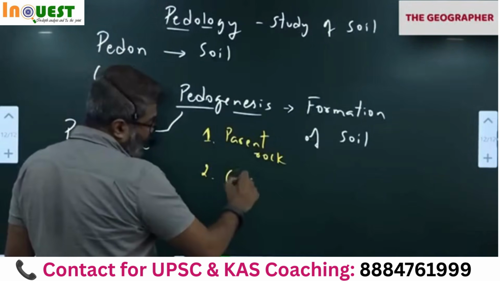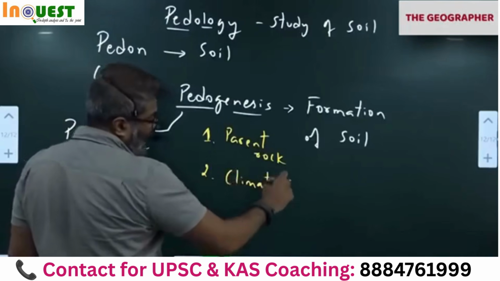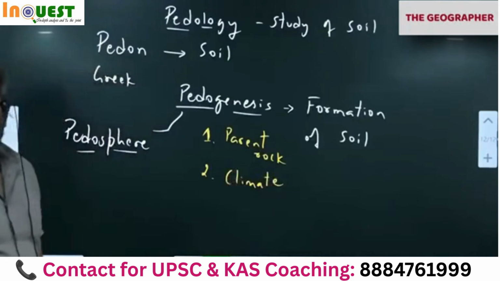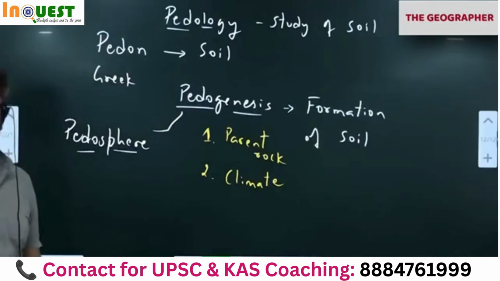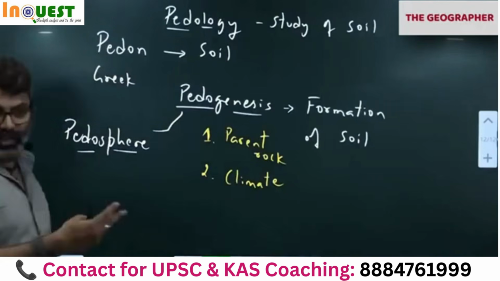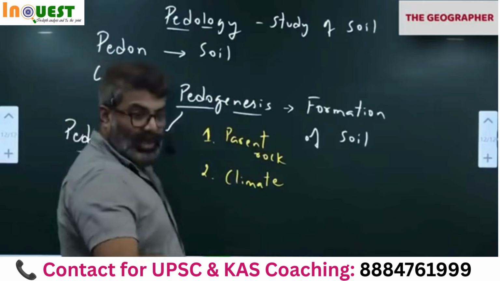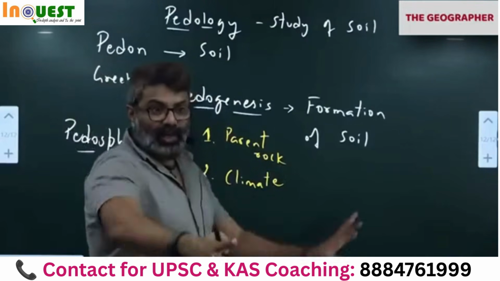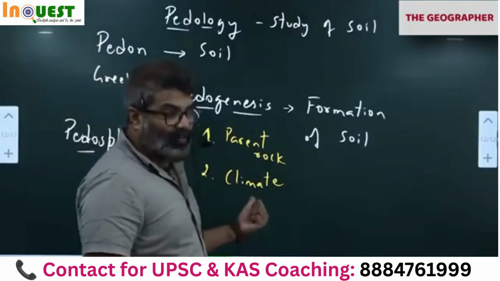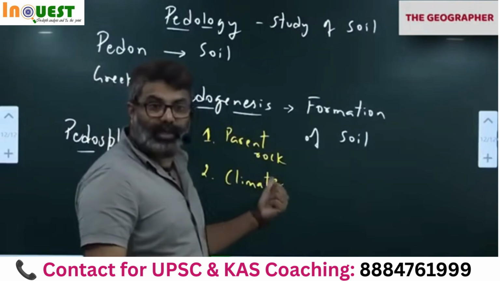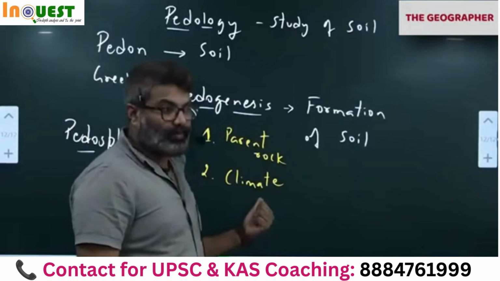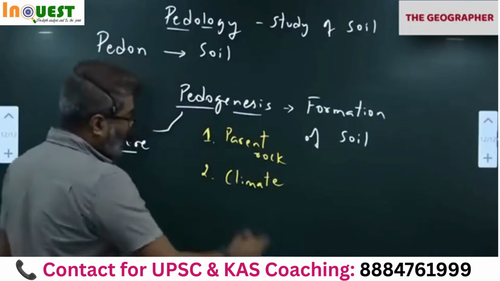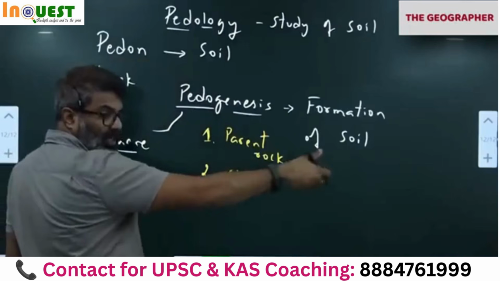Second factor is climate, because climate is a modifying factor. Sometimes heavy rain, sometimes no rain. Both situations are there. Some places receive more rain every year, some places don't receive rain at all. Climate is a modifying factor. Like Rajasthan, why is it different now? Because of climate. So climate also modifies the soil.